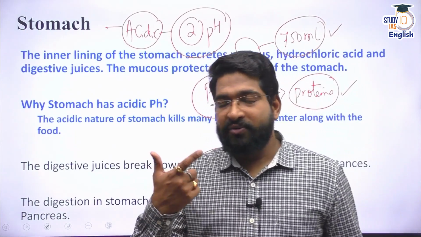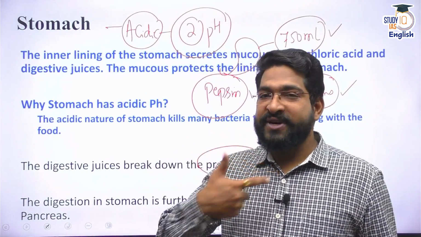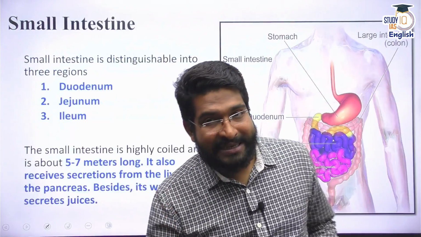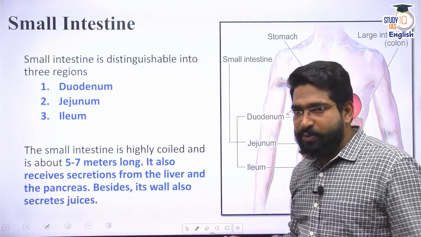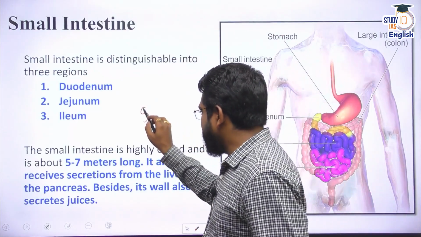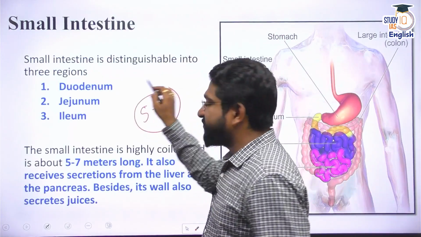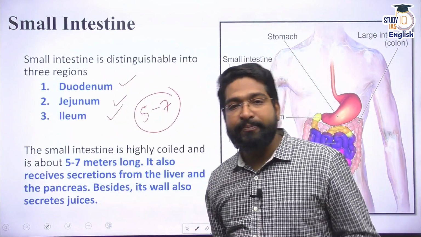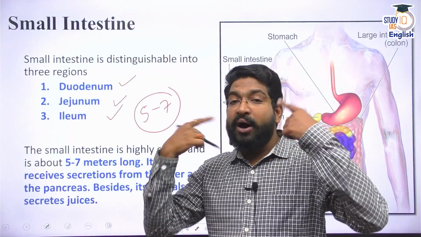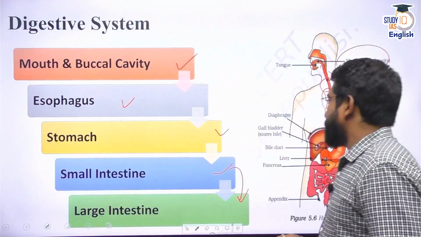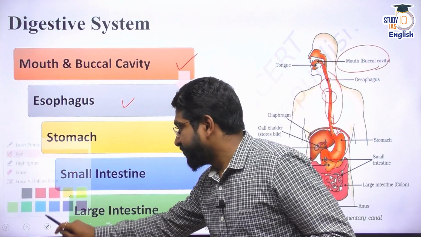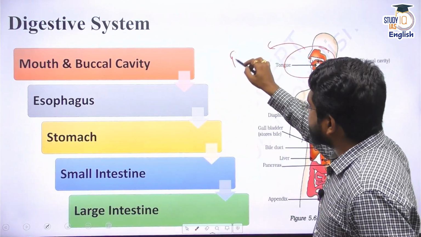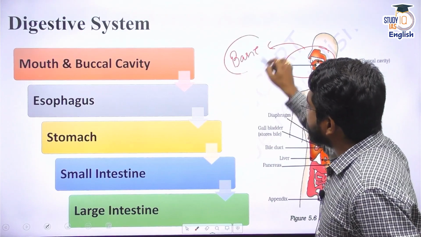So food enters my mouth. From there, it goes to the esophagus, then to the stomach. After that, the food enters the small intestine, which is about 5 to 7 meters long and has three different sections. The first section is called the duodenum, the second is the jejunum, and the third is the ileum. Now, when we talk about our mouth, let me give you some idea about the pH. Please remember, the pH in our mouth is basic. You must have seen it.